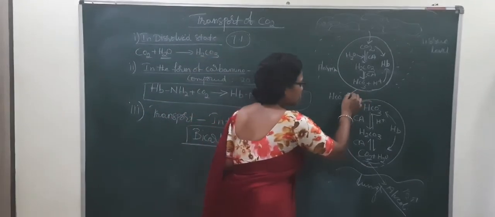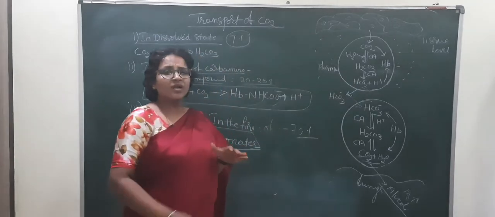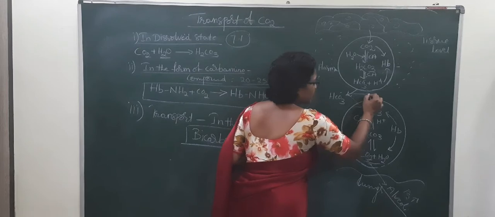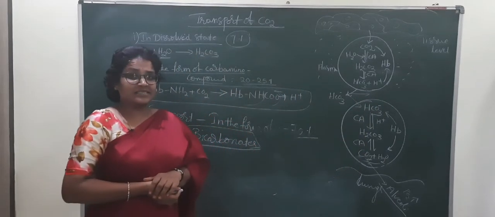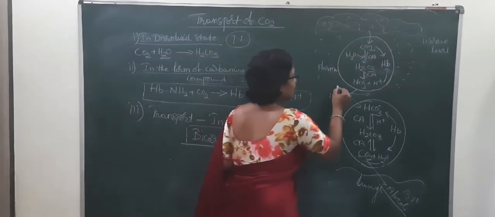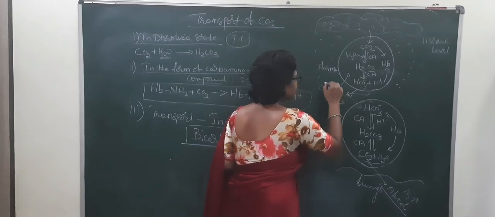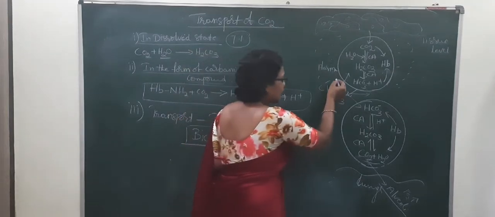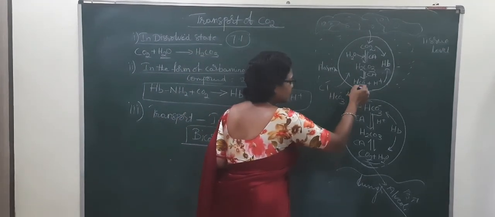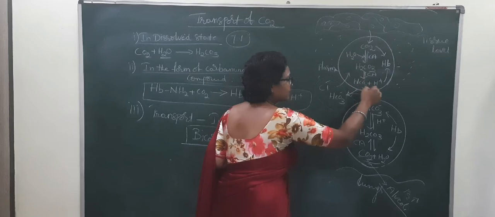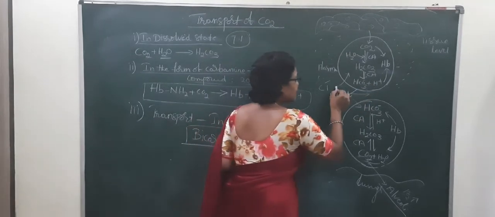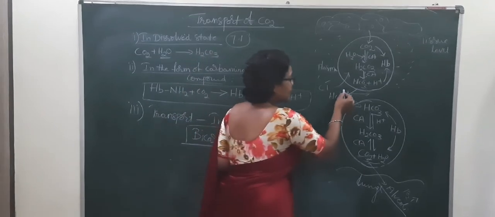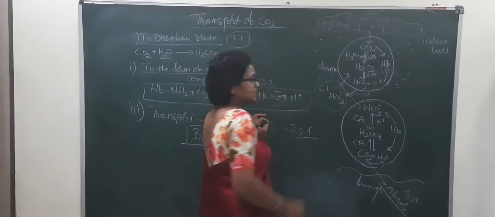These HCO3 minus ions are more in the RBC, so to maintain the electrolyte balance, at the tissue level chloride ions enter into the RBC. To maintain electrolyte balance, HCO3 minus ions come out from the RBC and chloride ions enter into the RBC. By that, the electrolyte balance takes place.